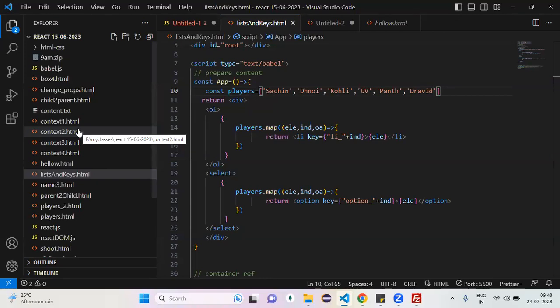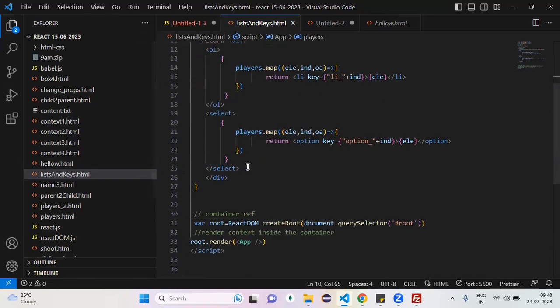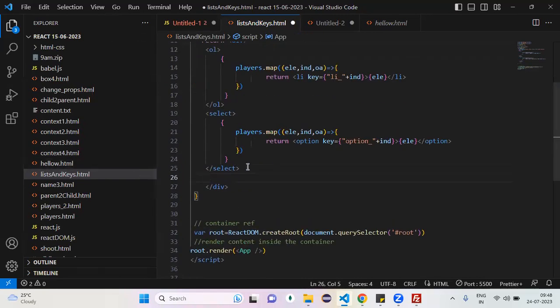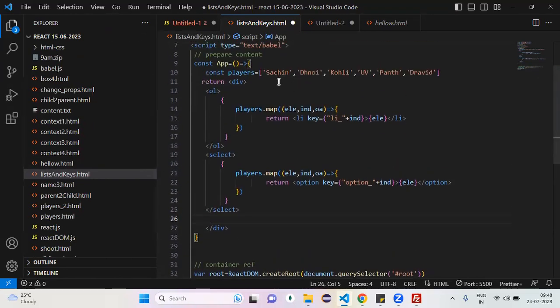Yeah. Okay, now I don't want a drop down. Just plain text. Okay, first Sachin, give some gap. Dhoni, give some gap. Kohli, like that. Sachin to Dhoni, I need some gap. Dhoni to Kohli, I need some gap. Like that, I want to place these players.